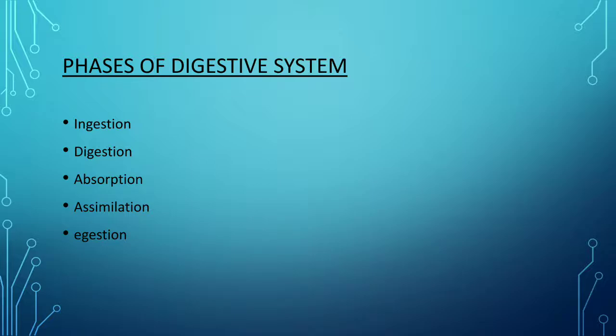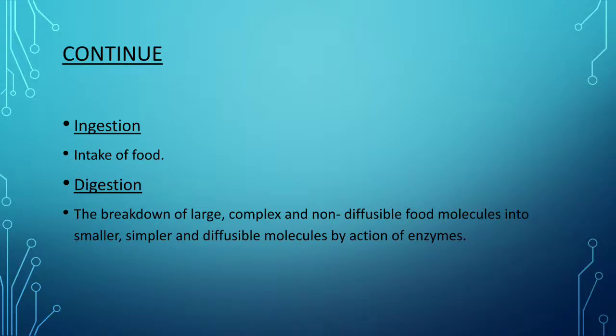There are different phases of the digestive system. The first one is ingestion, then digestion, absorption, assimilation and egestion. These are simply the phases of the digestive system. The first one is ingestion. Ingestion is simply the intake of food. The intake of food is known as ingestion.